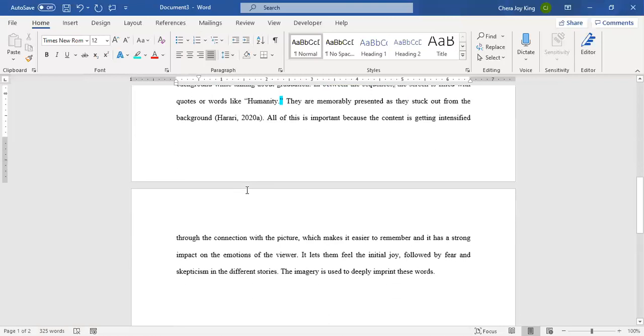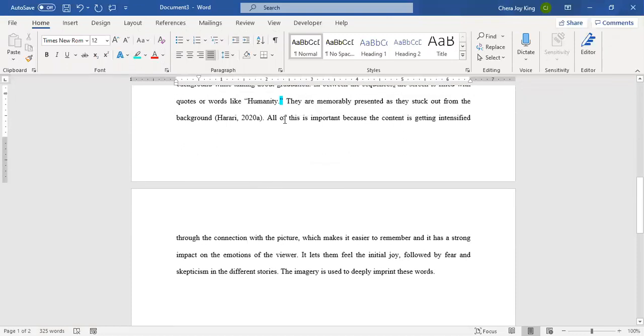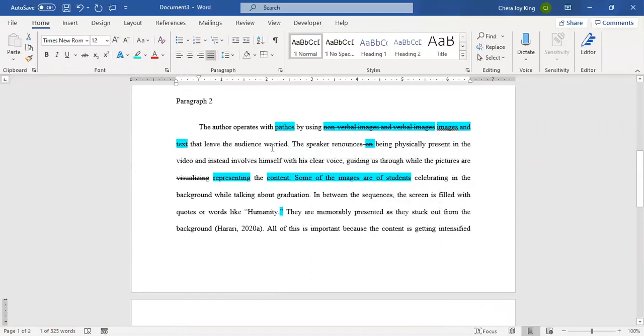All of this is important because the content is getting intensified through the connection with the picture, which makes it easier to remember, and it has a strong impact on the emotions of the viewer. Very good. We've got some subordinate phrases here, because the content, through the connection, which makes, we've only got 3 so far in this sentence though. The one above, where we had a bunch of the speaker renounces on being physical, where we had a bunch of them and I broke up the sentence, there were a lot more than 3.